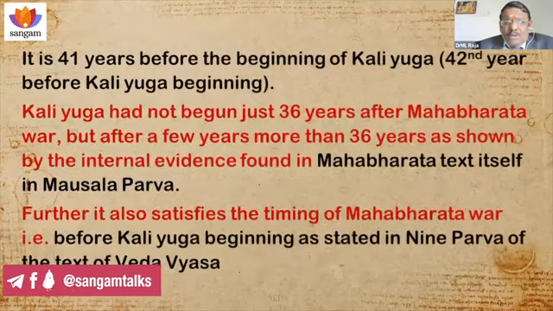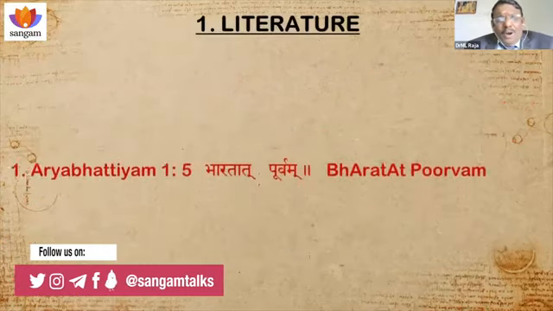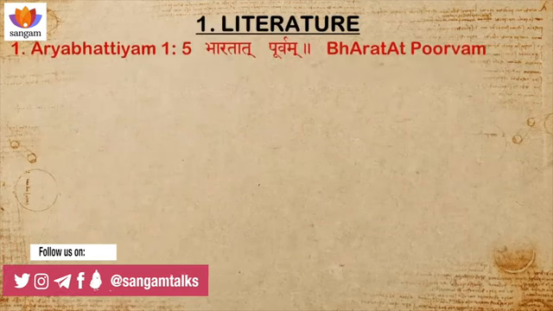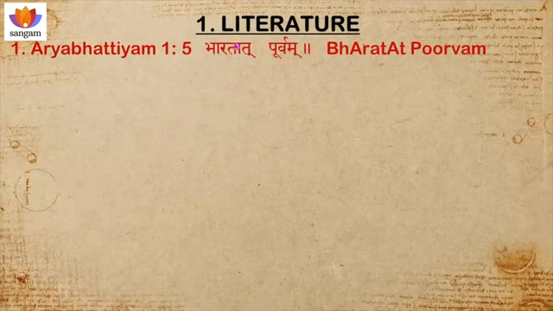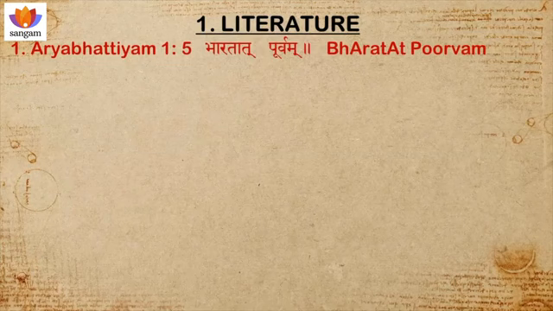Now, I have to explain how other fields of science, that is literature, epigraphy, archaeology, and chronology, corroborate my date of 3143 BCE. Aryabhattiyam: Aryabhatta mentioned, Bharatat Purvam, that is Satya, Dwapara, and Treta Yuga were gone before the Mahabharata Yuga. And he didn't mention how many years of Kali Yuga were gone, because he didn't mention Kali Yuga at all. So that means the Mahabharata War happened at the tag end of Dwapara Yuga. That is one evidence.